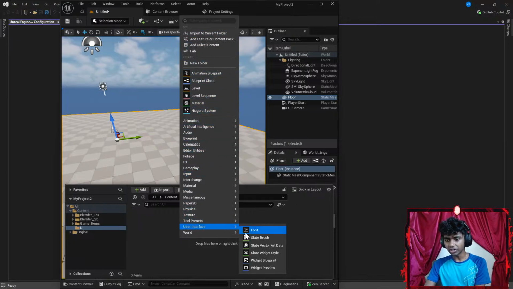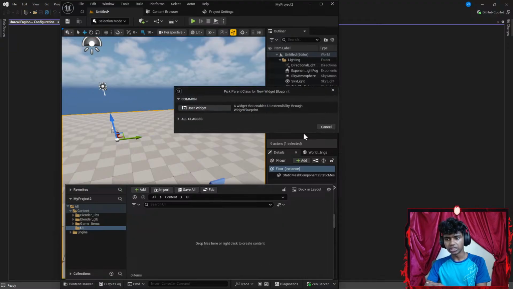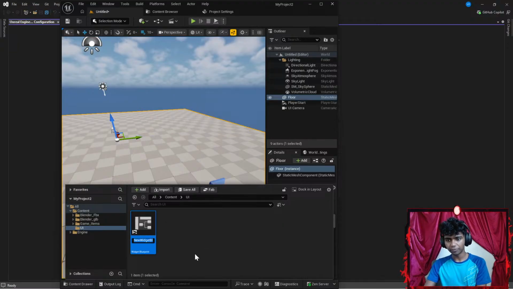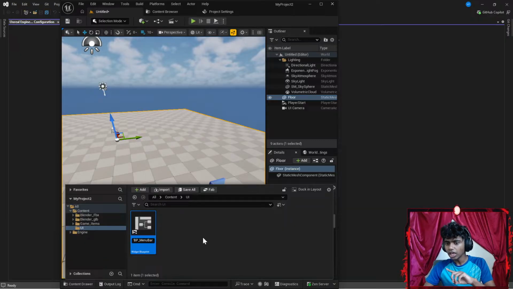Maybe create a user interface of a widget blueprint. I'm going to create a blueprint class. Let's call this something like WBP, widget blueprint, underscore overlay. This is going to be my overlay. Maybe I want to call it menu bar. I might go with menu bar, to be honest, because this is going to be my menu.